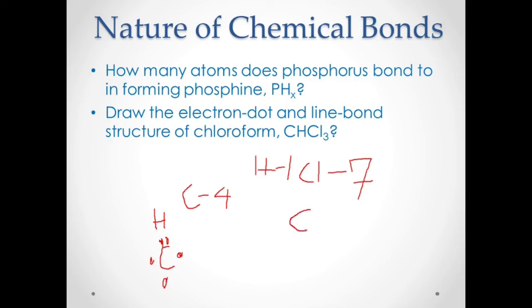Chlorine has 7 electrons. So how do we draw the electron dot structure for chlorine? 1, 2, 3, 4, and 5, 6, and 7. So in this case, we have 3 electron pairs already, which will not be involved in the bonding. And this 1 electron here will be the one to be paired with the electron in the carbon. So we can now write chlorine there.